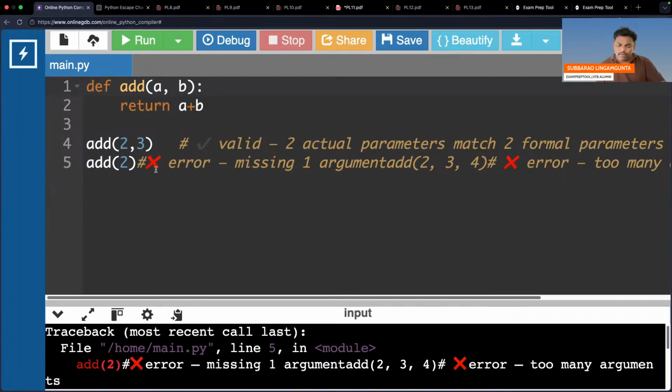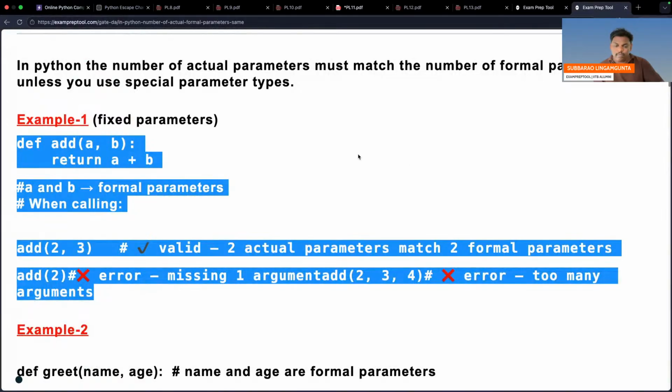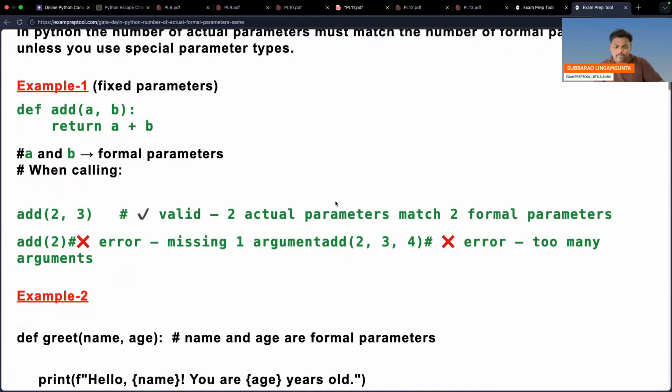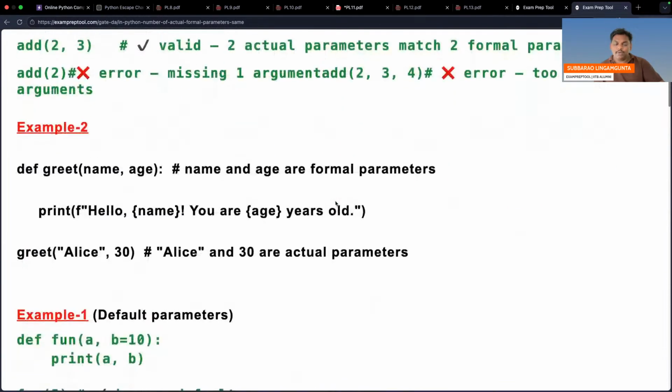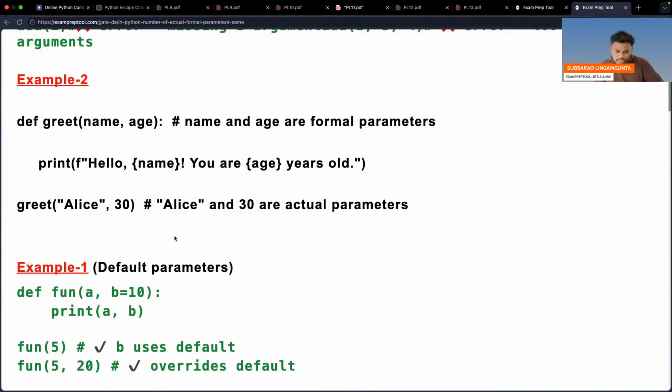Please be careful. I hope everyone is comfortable until here. Now I am going to the other story. One example I did for fixed parameter. Let's see the second example also. Same. Example 1, example 2.